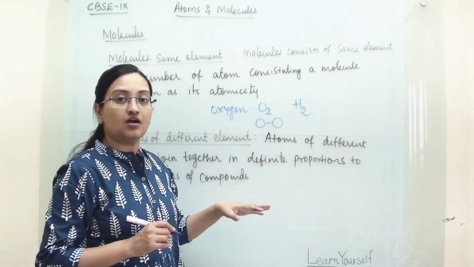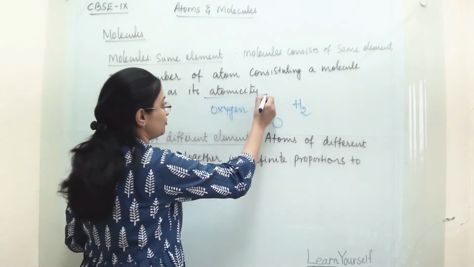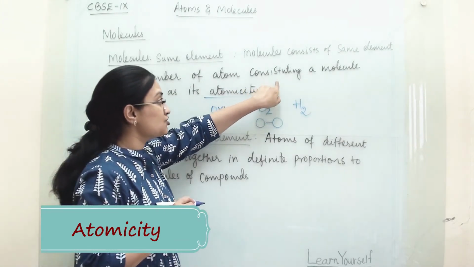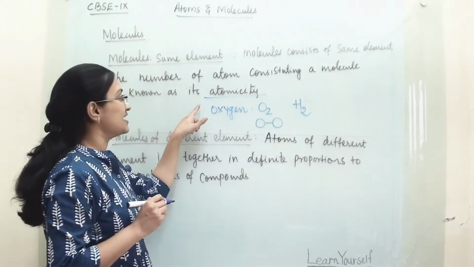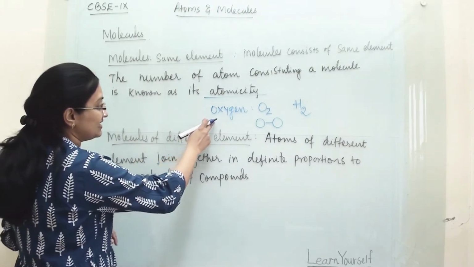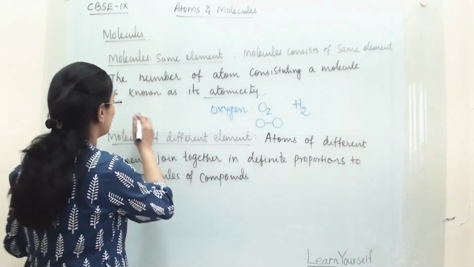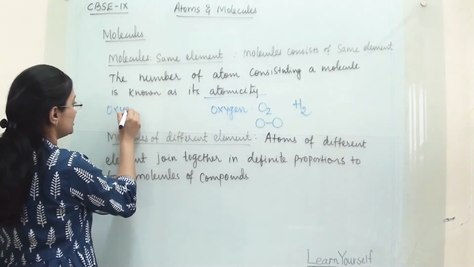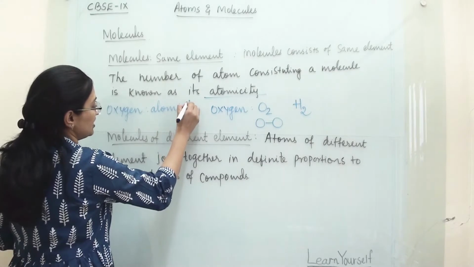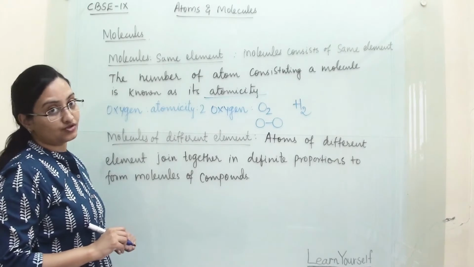Now when we talk about molecules formed from the same element, we have to discuss atomicity. What is atomicity? The number of atoms constituting a molecule is known as its atomicity. That means if there is an oxygen molecule, then there are two atoms of oxygen in the oxygen molecule. So oxygen's atomicity is 2, because in an oxygen molecule there are two atoms of oxygen.